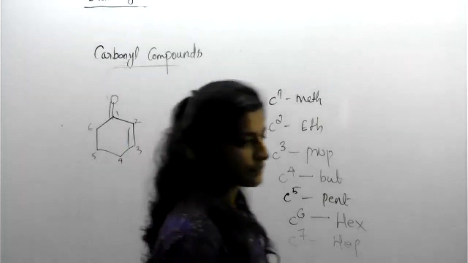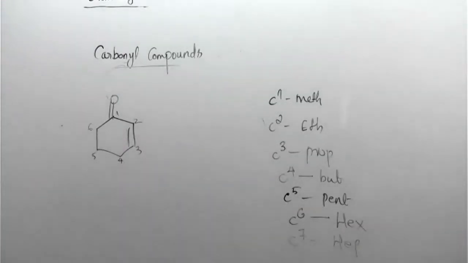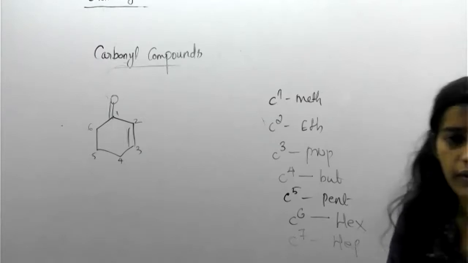Then Dhruv, a little bit of confusion with you. Cyclohexene. What is that? Spelling mistake. Cyclohex. Correct. You are right. Understood? Got it? What about your answer?